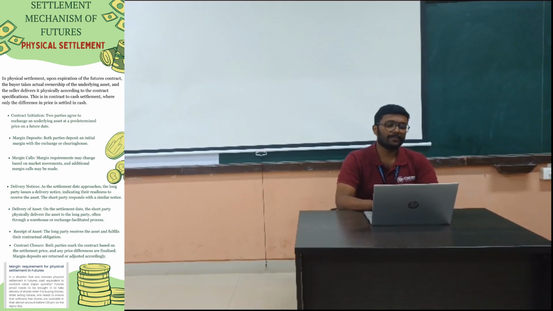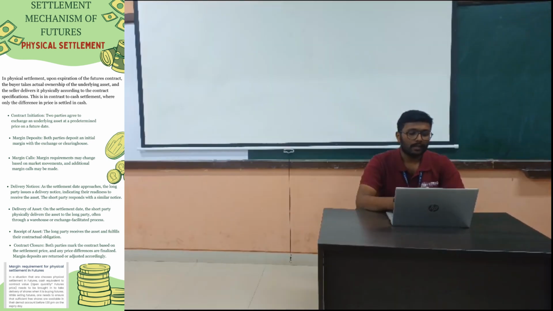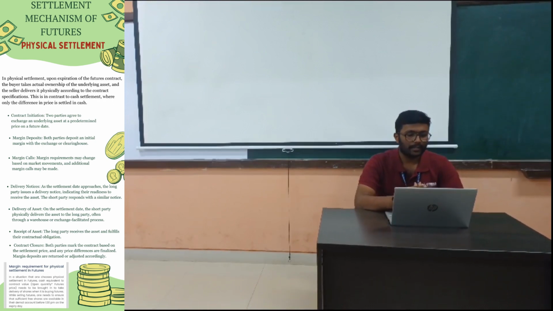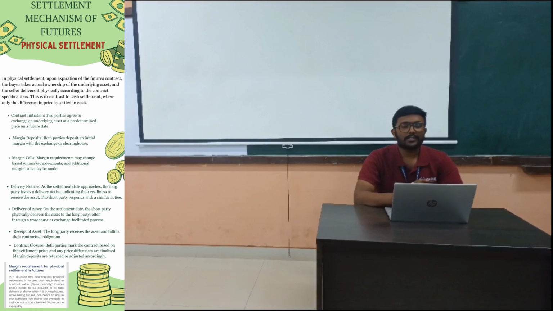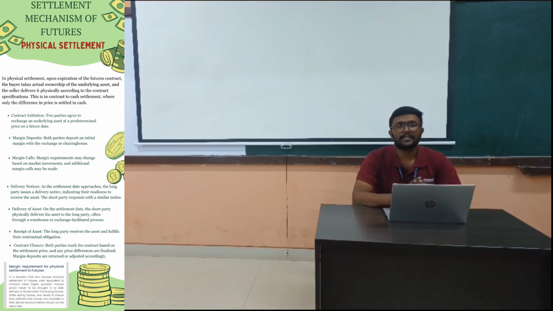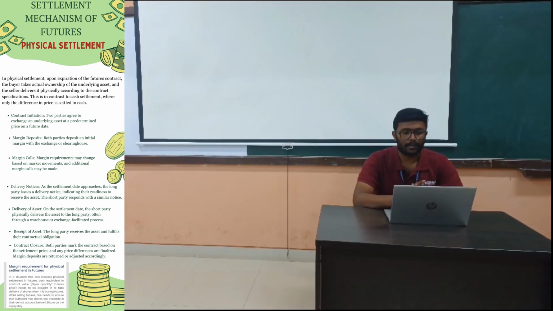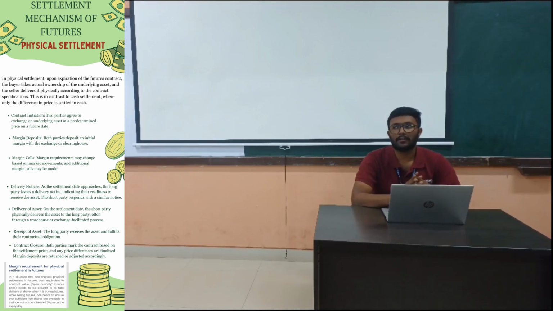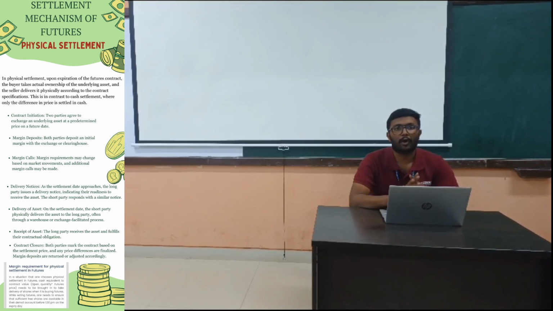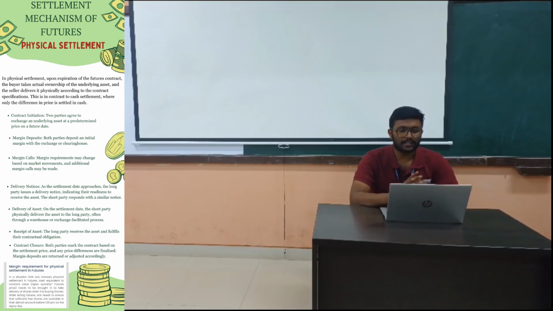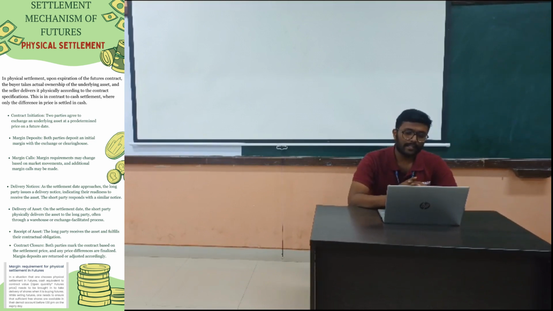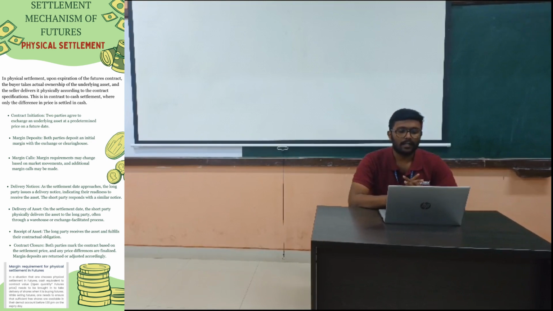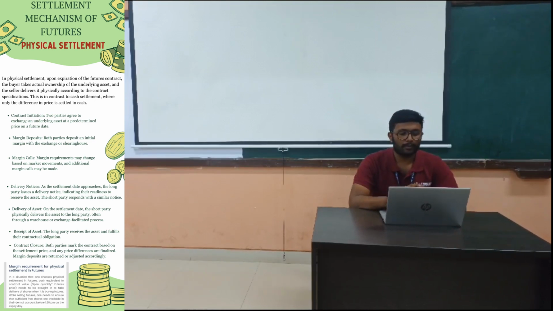The second one I will explain is contract closure. It refers to the finalization or completion of the contract agreement between two parties. It marks the conclusion of the specific terms and conditions fulfilled by both sides during the contract. In this process, both parties typically review and confirm that all the obligations are fulfilled, and any remaining actions such as settlements or price adjustments are done at that particular moment of time.